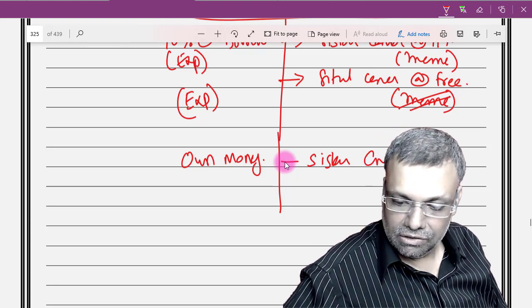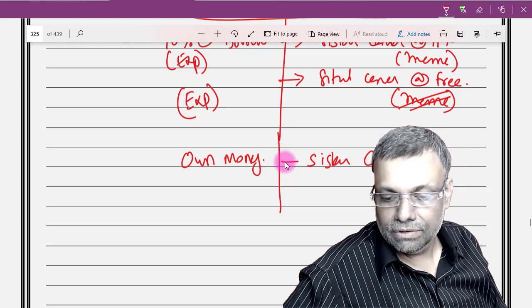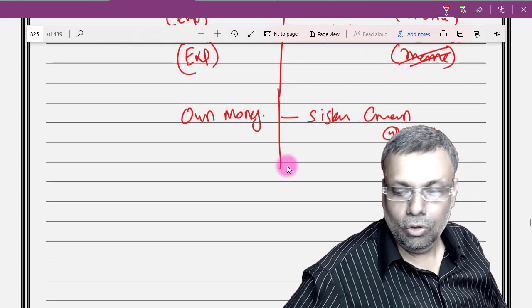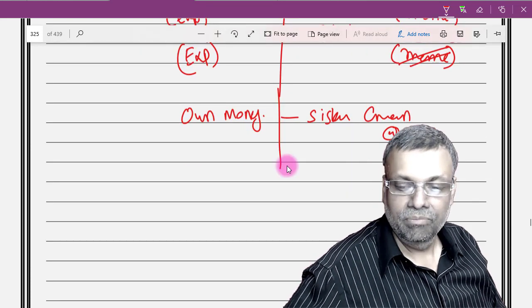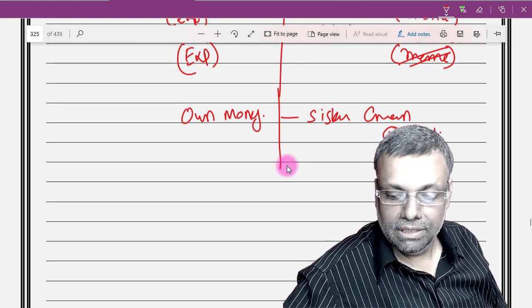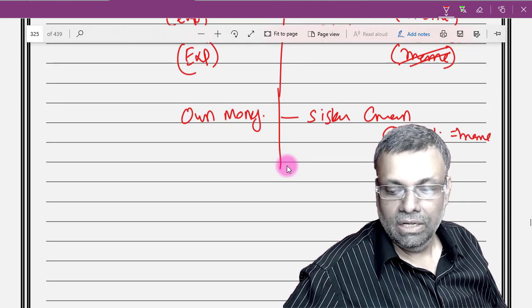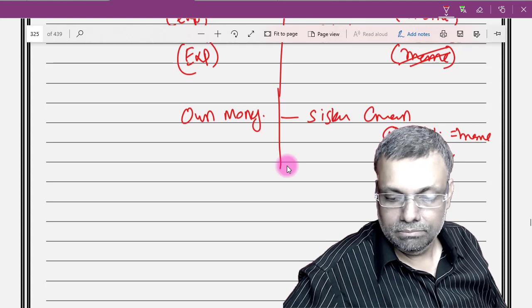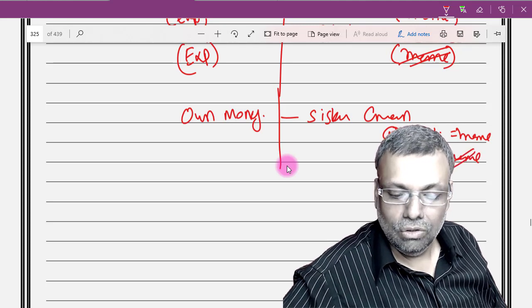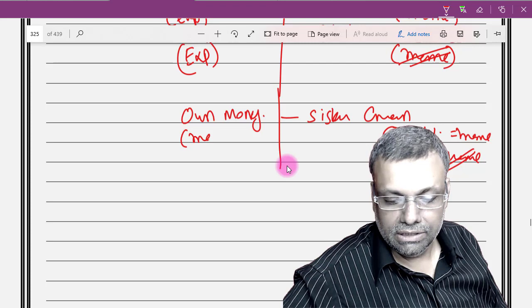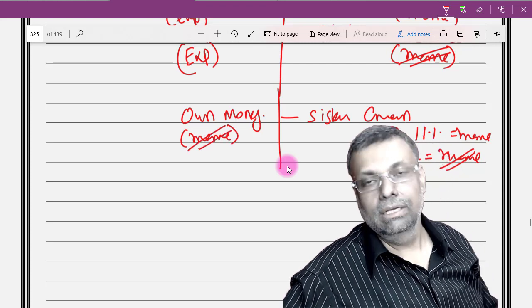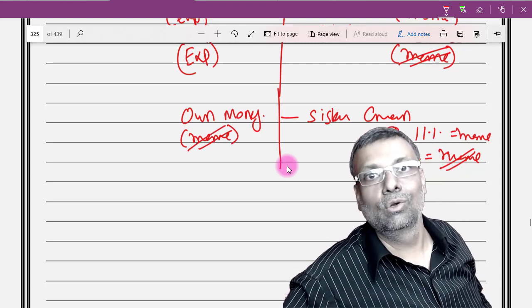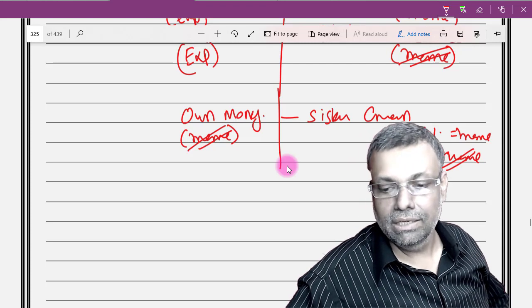You give at the rate of some percentage, or you give it free. If you give at some percentage, there will be an income. If you give it free, there will be no income. And there will not be any corresponding expense because it is your own money. So you will not accrue interest on your own money. So you will not have any corresponding income.